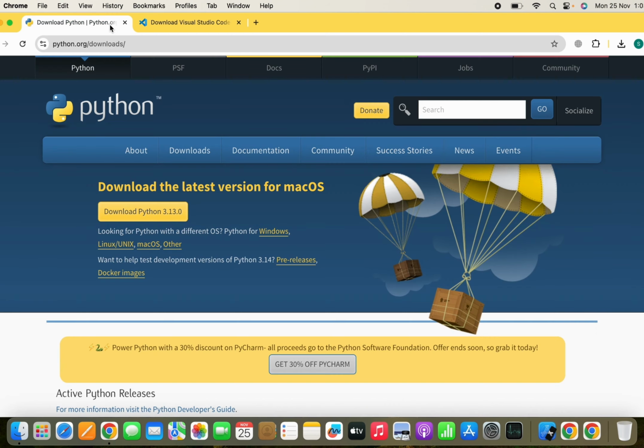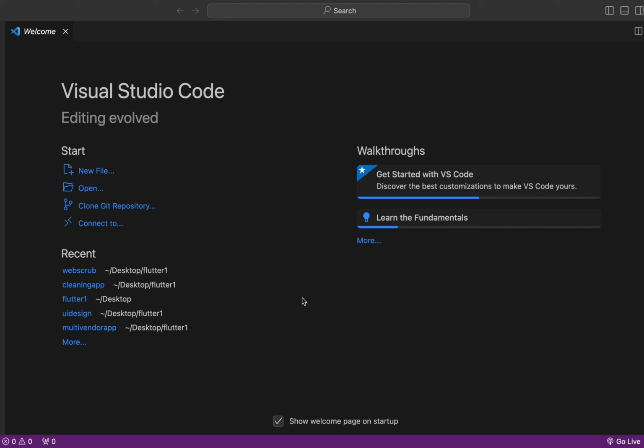So now let's move to Visual Studio Code, and I will show you how to create a folder for your Python and how to start our first line of coding here. Once you install Visual Studio Code, you will see that this is how the interface will look, and you need to open one folder.